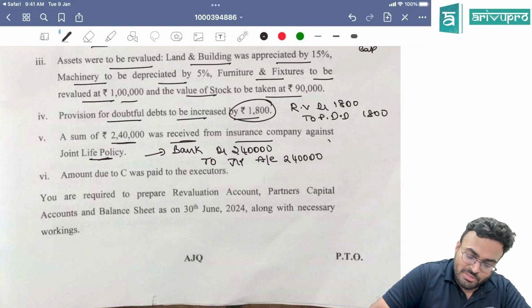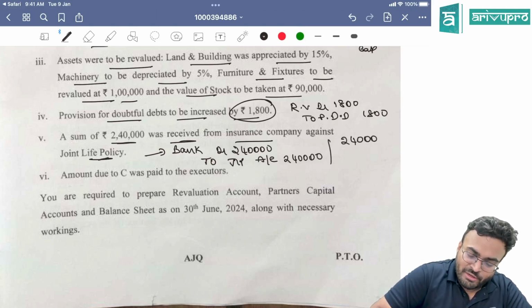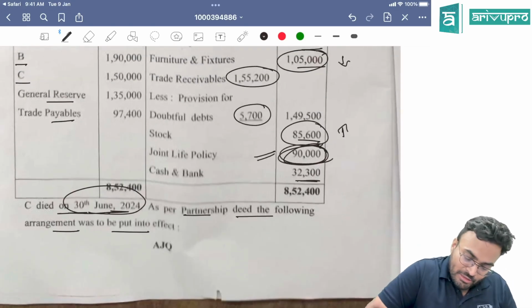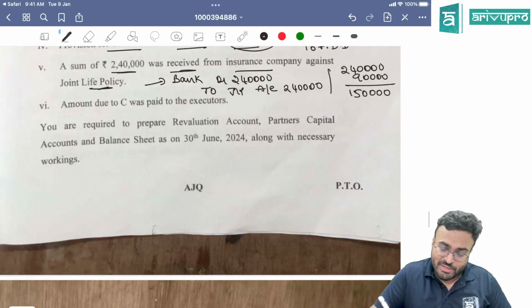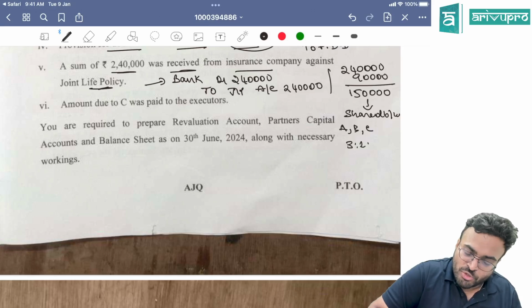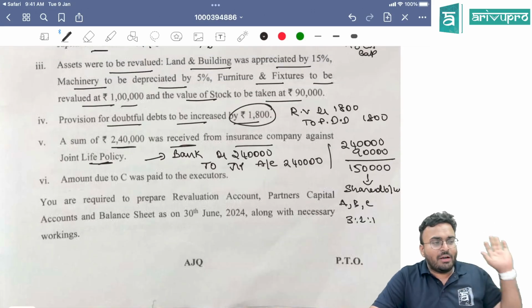Okay, how much was the value? 2,40,000. 90,000 was already there in the books. So 1,50,000 is the profit, correct? 90,000 is already there in the books. 1,50,000 is the profit. This is shared between A, B, C in the ratio of 3:2:1. It is shared between all the partners.